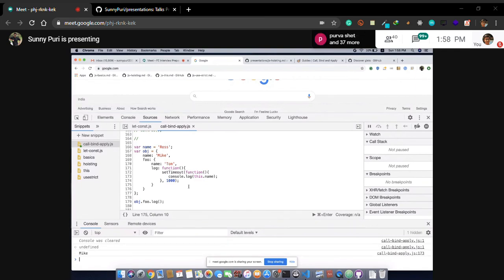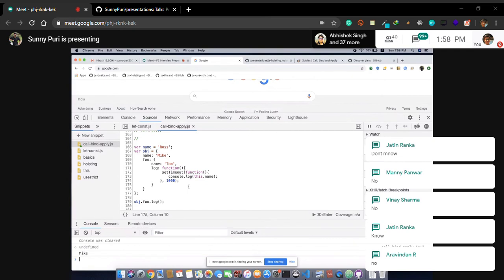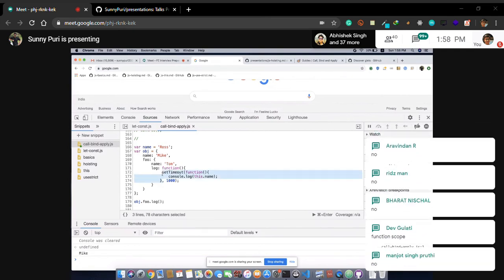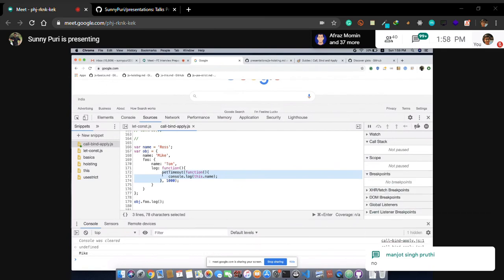How many of you know lexical scoping? Lexical scoping is basically, if a variable is not available in this scope, check in the parent.